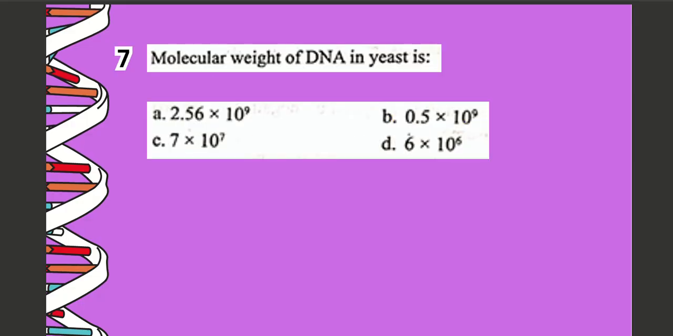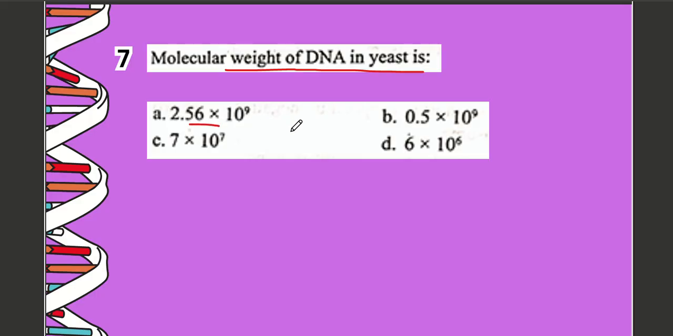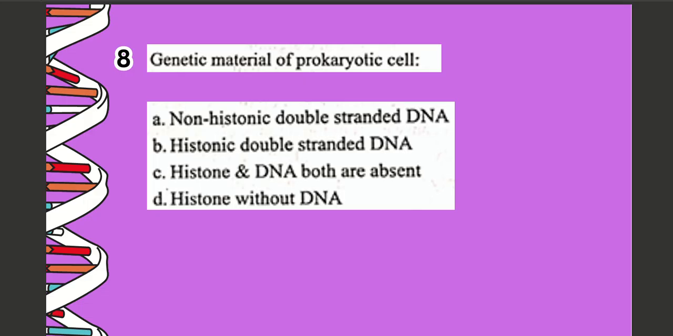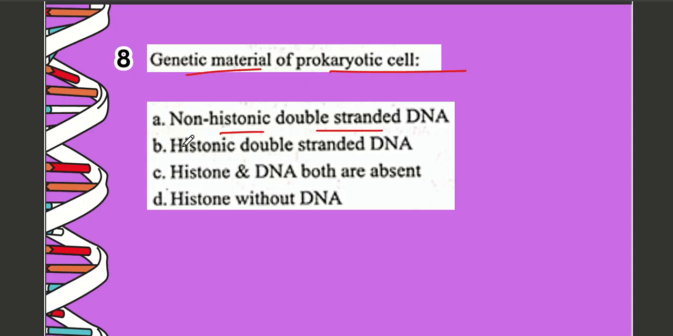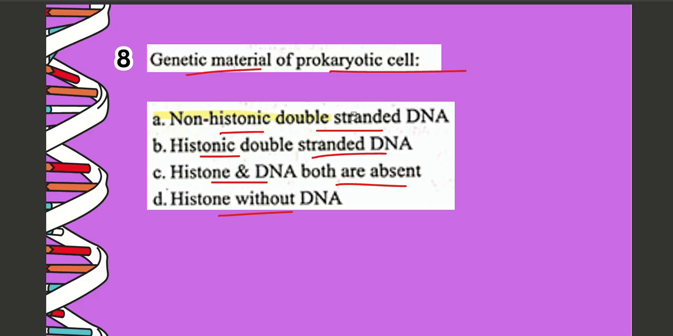Next question, question number 7. Molecular weight of DNA in yeast is A 2.56 into 10 to the power 9, B 0.2 into 10 to the power 9, C 7 into 10 to the power 7, D 6 into 10 to the power 6. The correct option is option number A, which is 2.56 into 10 to the power 9. Next question, question number 8. Genetic material of prokaryotic cell is A non-histonic double-stranded DNA, B histonic double-stranded DNA, C histone and DNA both are present, D histone without DNA. The correct option is option number A, which is non-histonic double-stranded DNA.